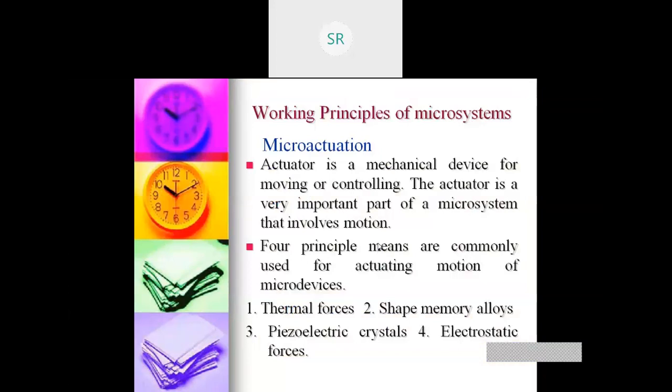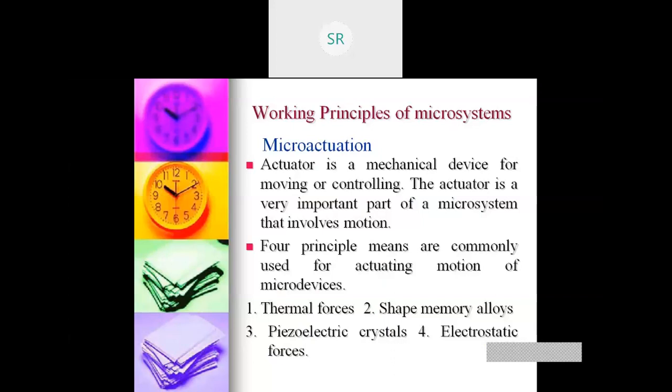Then we have seen the concept of micro actuation. Micro actuation is also very important. Now if I take an actuator, an actuator is a mechanical device for moving or controlling. I can move an object or I can control the movement of an object. So the actuator is a very important part of a microsystem that involves motion.